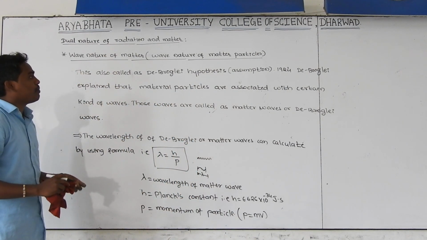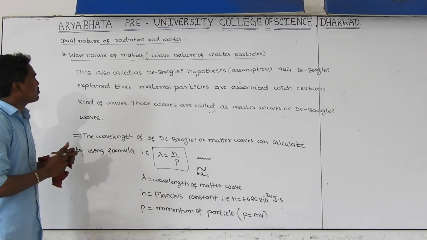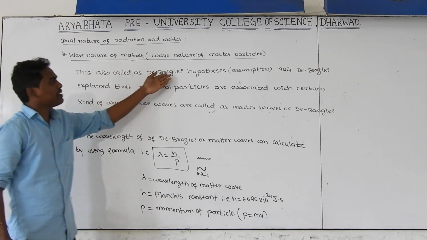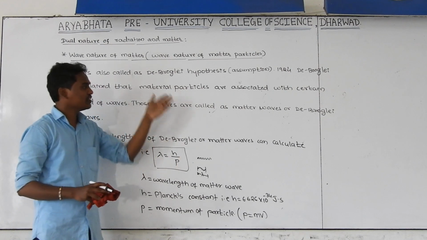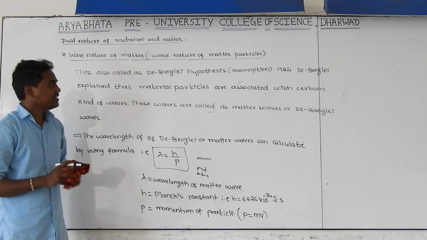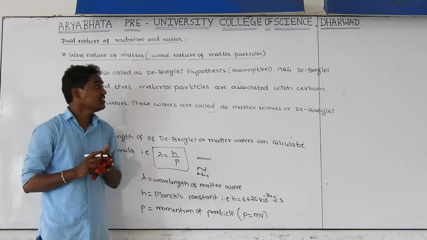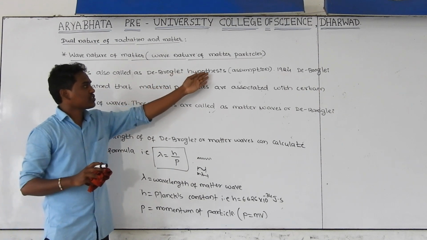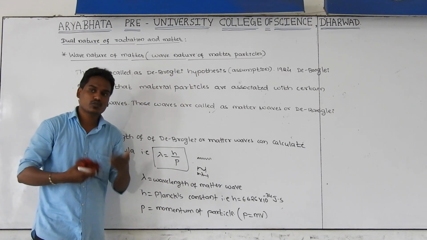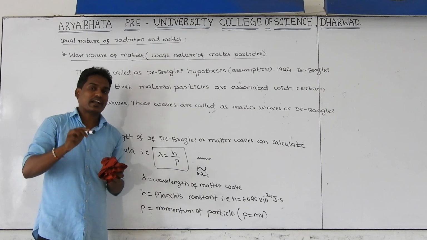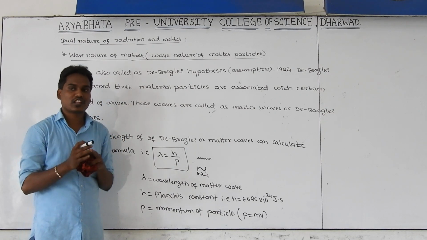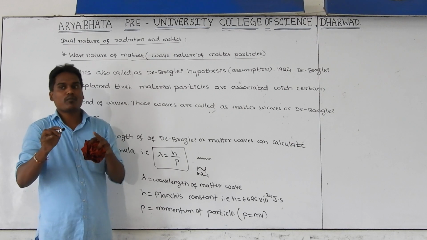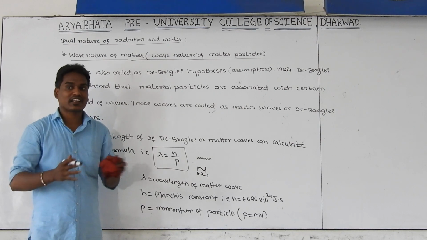This is the wave nature of matter, and this is also called the de Broglie hypothesis. This is the concept thought by the scientist de Broglie. Hypothesis means assumption. Whenever the particle is moving from one point to another point, it is also moving in the form of waves. Those waves are called matter waves.